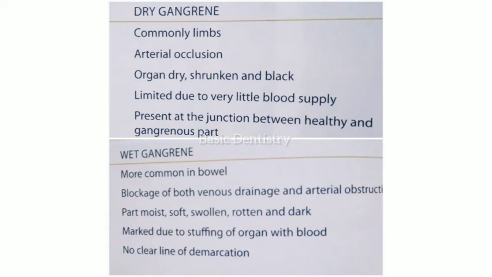Prognosis means that after a disease is diagnosed, what is going to happen; that is called the prognosis. The prognosis in dry gangrene is generally better due to little septicemia. Septicemia is when a chemical enters the bloodstream and rapidly passes through the entire body, damaging multiple organ systems, and it may eventually lead to death. That is called septicemia, and due to little septicemia there is a better prognosis for dry gangrene.